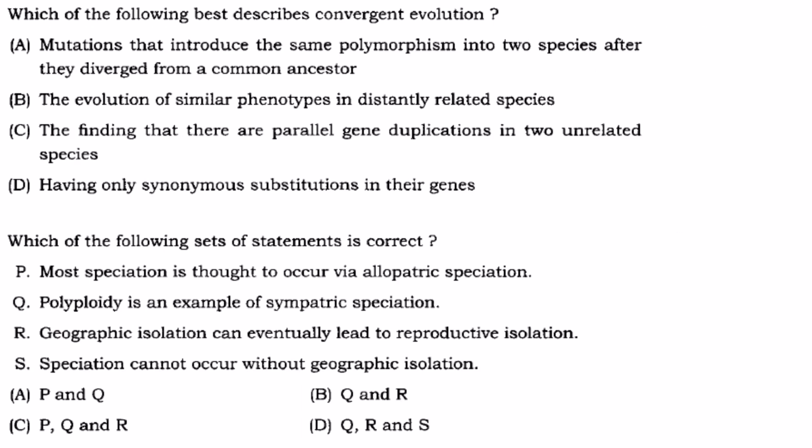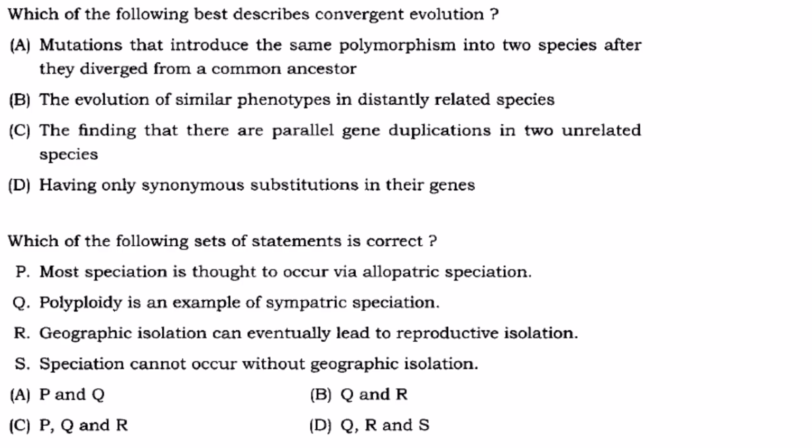Then which of the following best describes convergent evolution? Convergent evolution, no common ancestor. So different species have the same characteristics in response to similar environmental conditions, not because they have arrived from the same common ancestor.